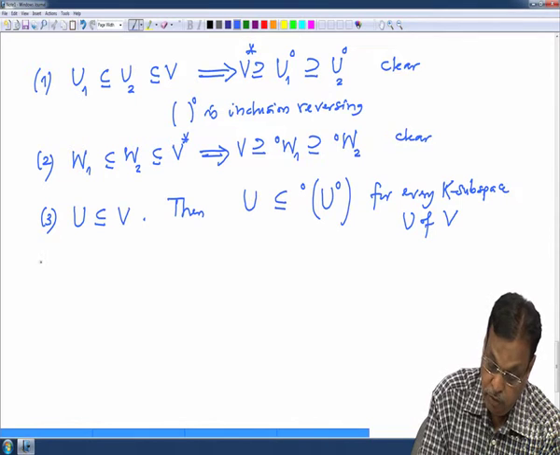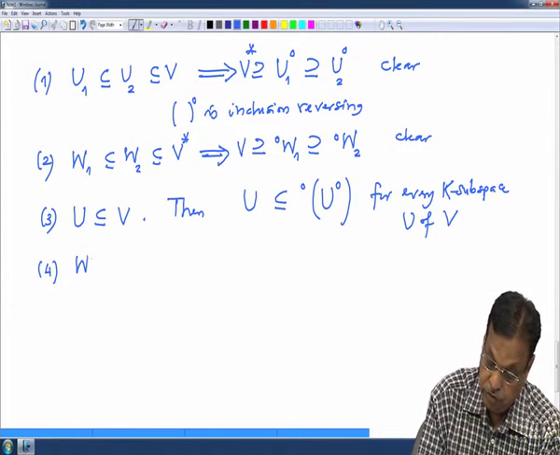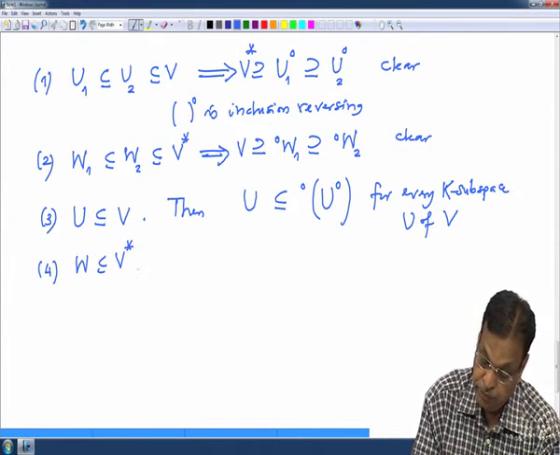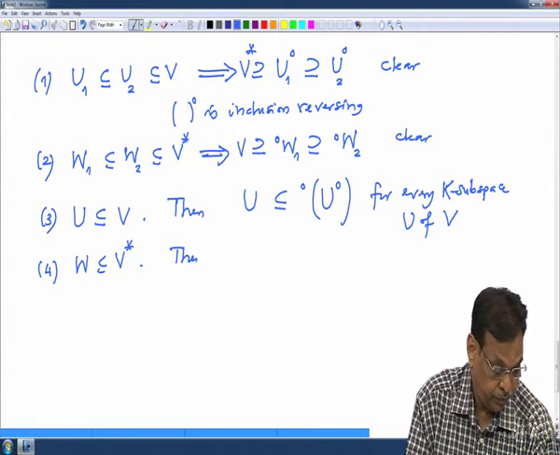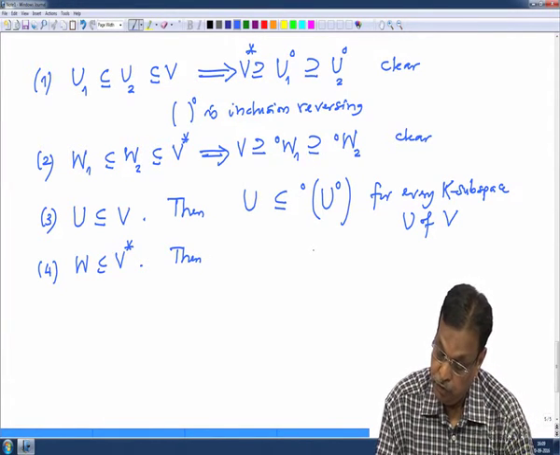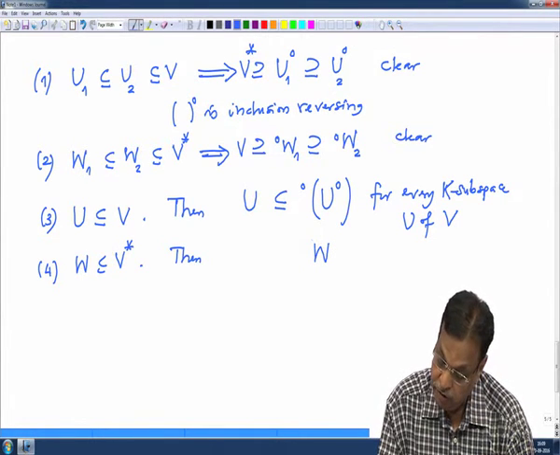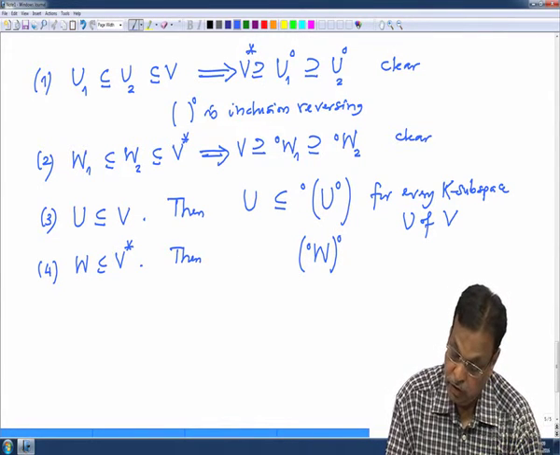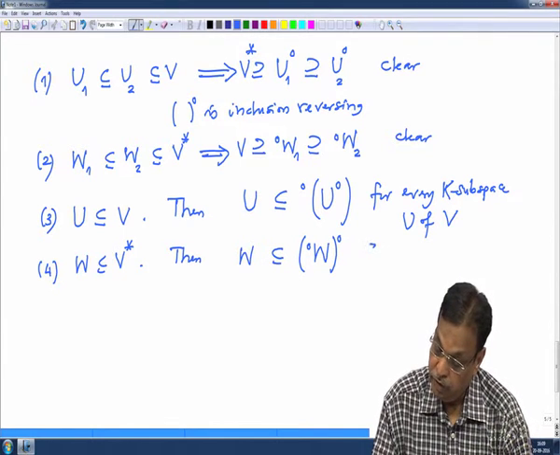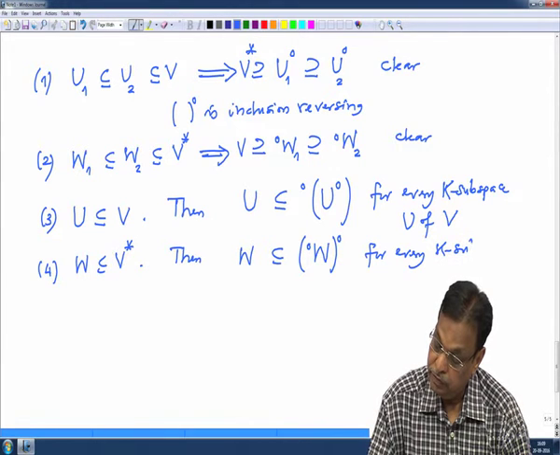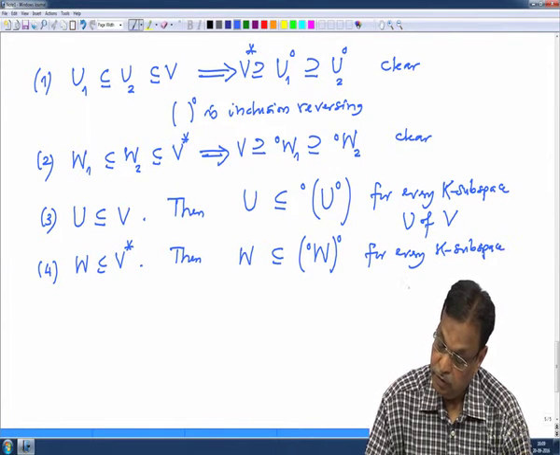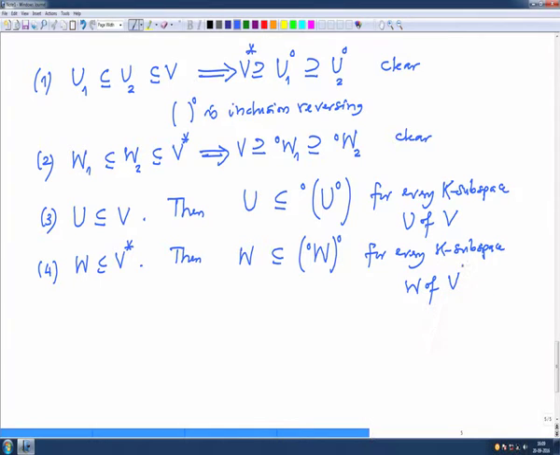And similarly for W, if W is a subspace of V star, then what can we do? W left circle and then right circle. This will contain W for every K subspace W of V star. These simply follow immediately from the definition.